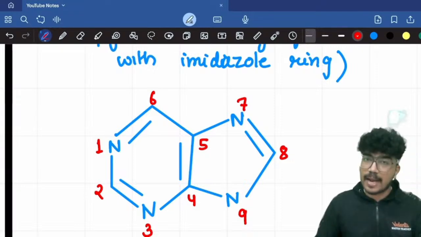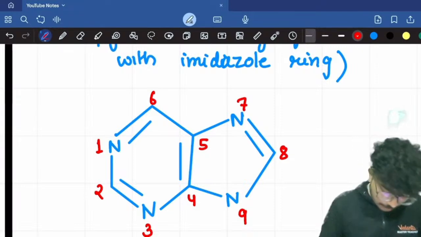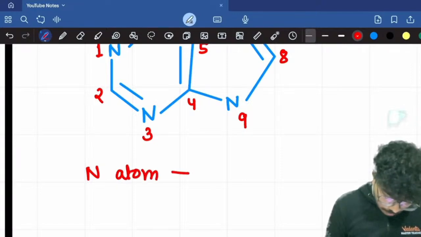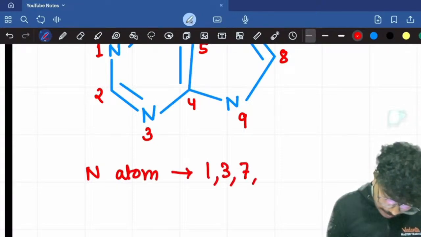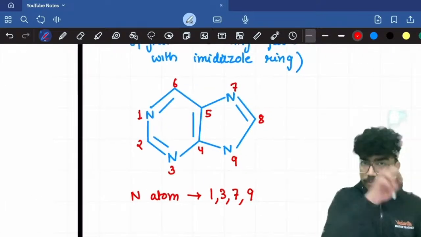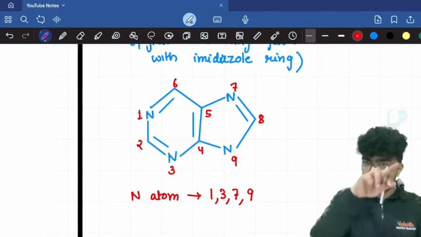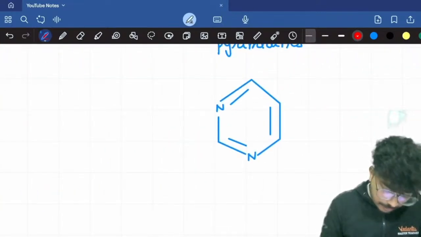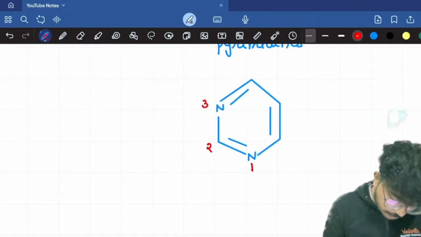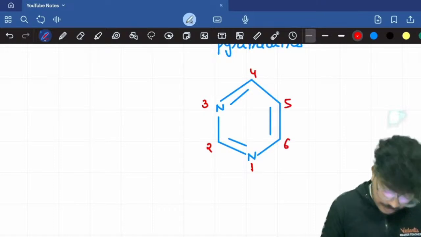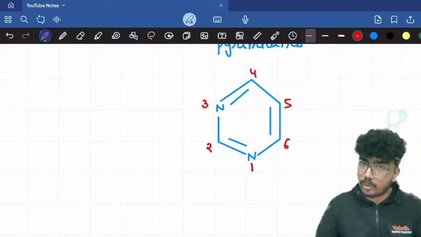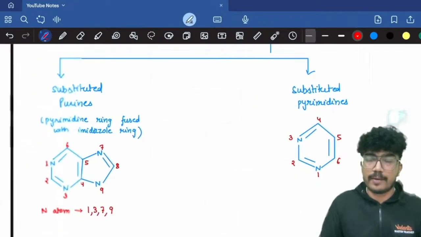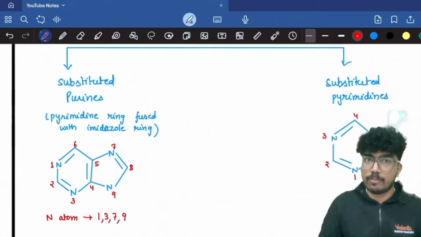You have nitrogen atoms at the 1, 3, 7, 9 positions. This is what you need to remember. The numbering goes anti-clockwise over the pyrimidine ring in the case of purine. For the pyrimidine, the numbering is 1, 2, 3, 4, 5, 6. This is what you need to remember.